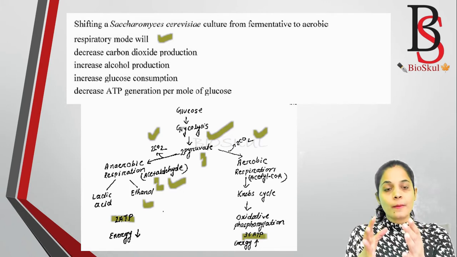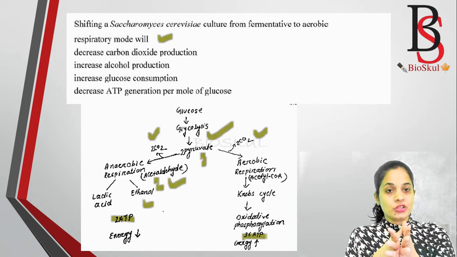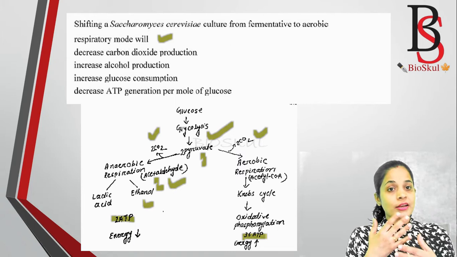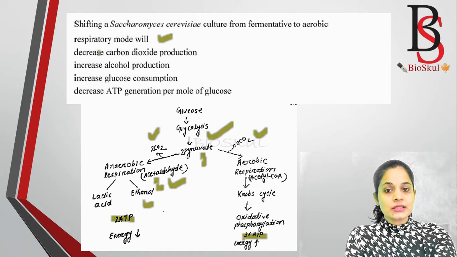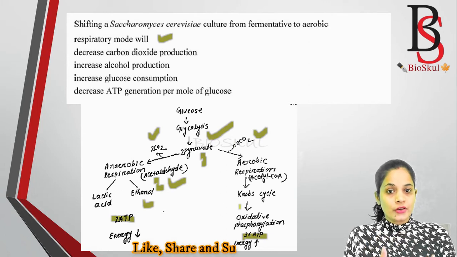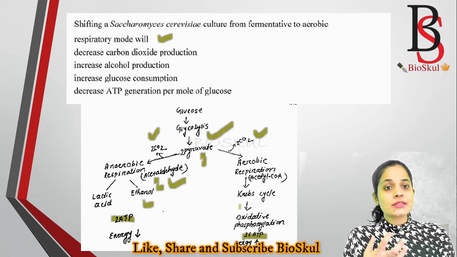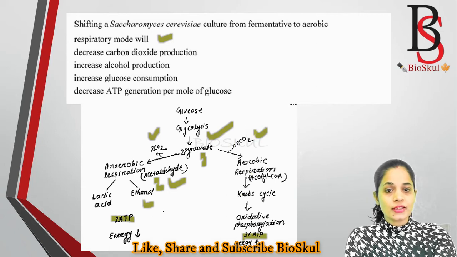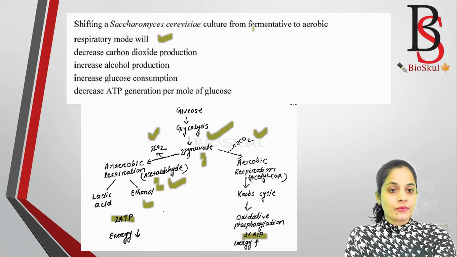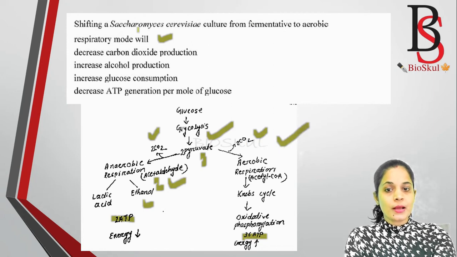That means if we compare anaerobic respiration and aerobic respiration, more ATPs are produced in aerobic respiration. The energy production is higher. Okay, so now see the options. First option is decrease carbon dioxide production. If there is more production of energy, it means less utilization of glucose molecules. If there is less utilization of glucose, then of course there will be a decrease in carbon dioxide production, right? So if it is converted from anaerobic to aerobic condition, there is a decrease in carbon dioxide production.